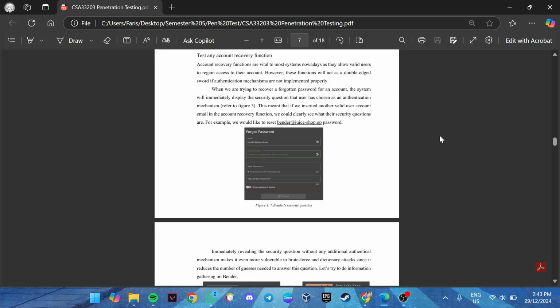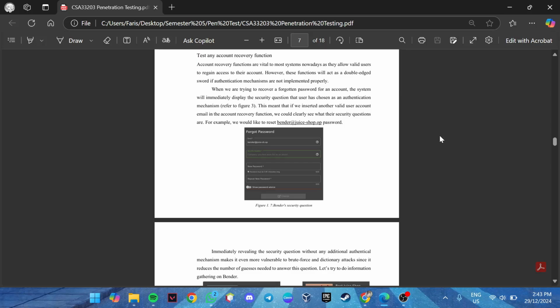Now I'm going to talk about testing the account recovery function. As we all know, the account recovery function is vital to most systems nowadays, as it allows valid users to regain access to their accounts, such as Facebook and Instagram. All the social media platforms use this account recovery function. So how does it work?